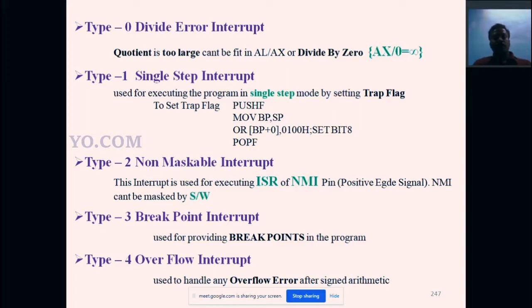Once we set it like this, the microprocessor executes the instructions one by one. Every instruction we have one break. That is the single step interrupt.